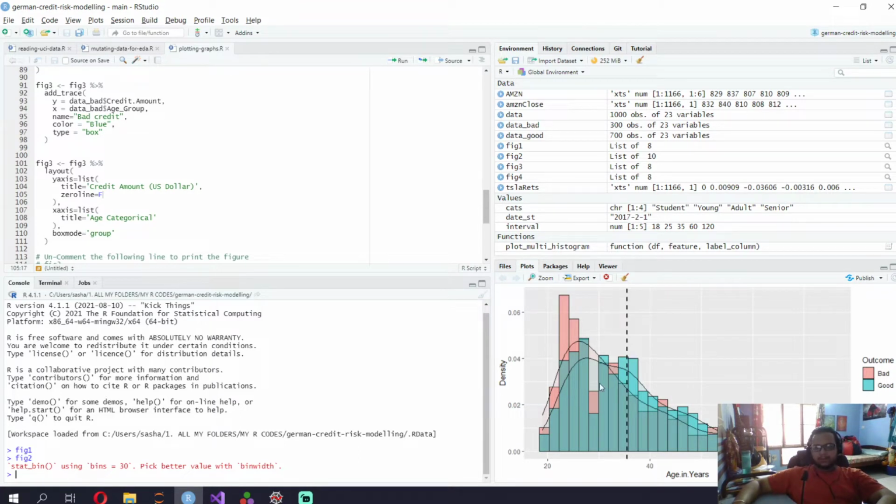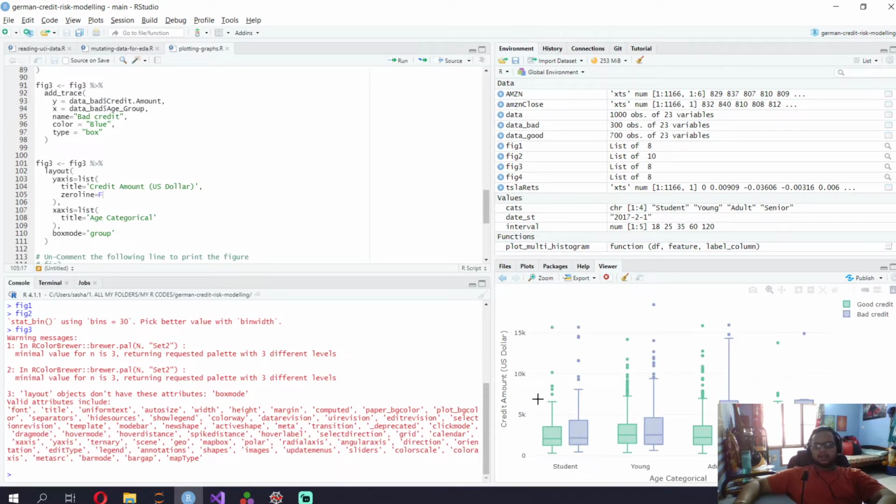So blue means good, red means bad, and you can see that young people have a lot of bad credit, but at the same time, people between the age of 20 and around 30, yeah. So 30 to 40, middle-aged people, they have really good credit. There's a high density of good credit people over there.